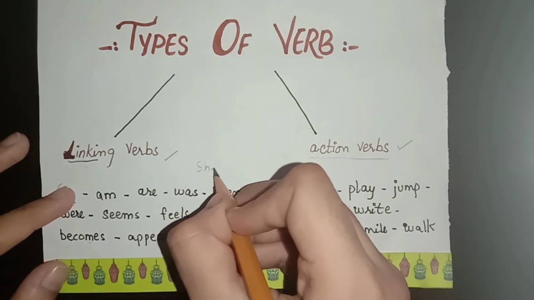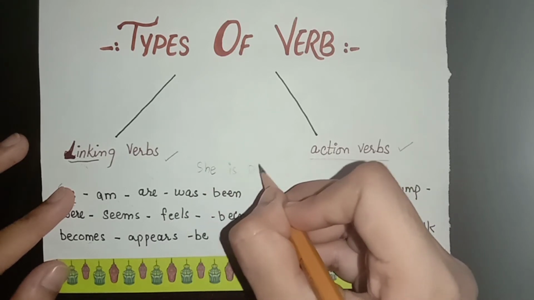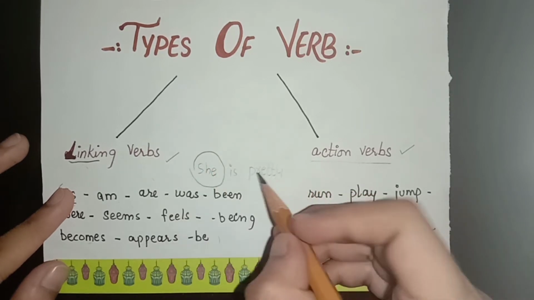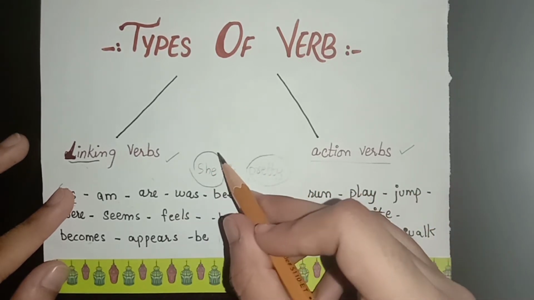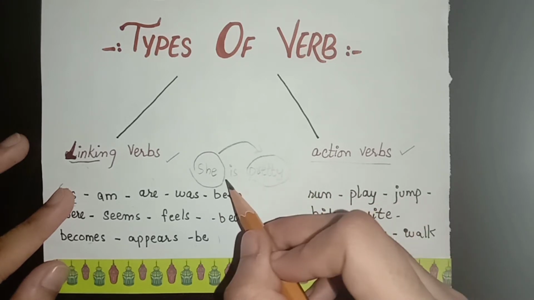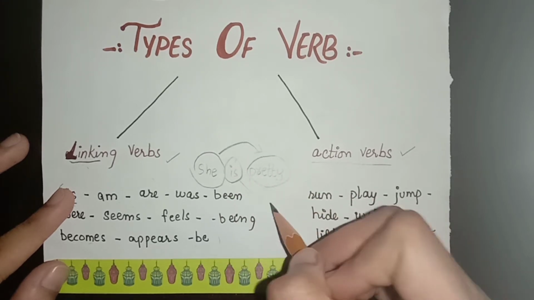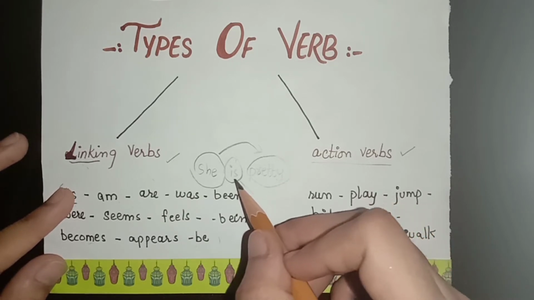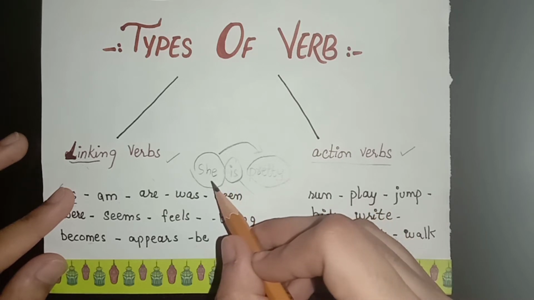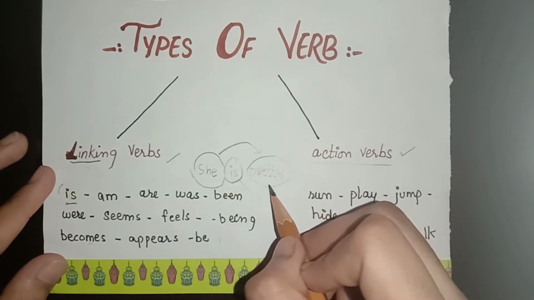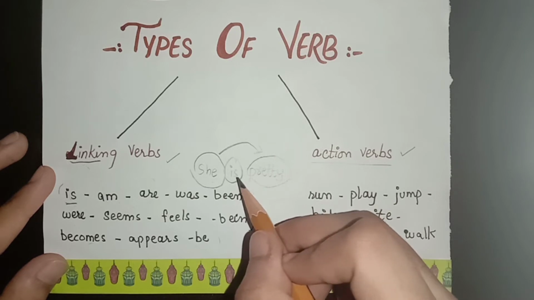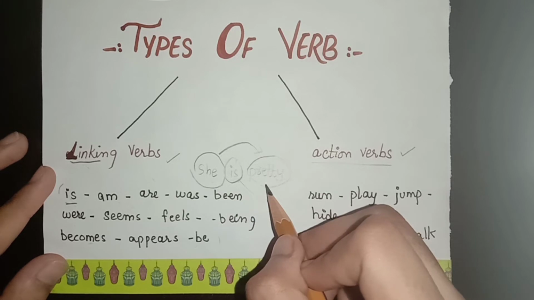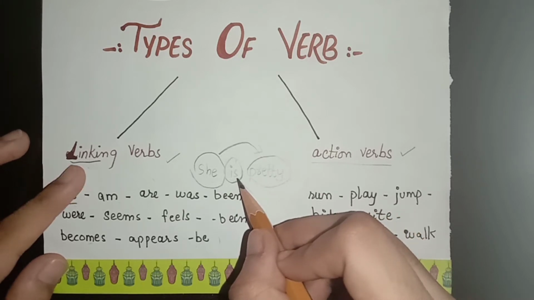She is pretty. So, she, which is a pronoun, and pretty, which is the description of the pronoun, an adjective, are connected by a verb. As you can see, I have already told you that a verb comes in the middle of the sentence. So, the verb is here between the pronoun and its adjective. So, is is connecting the two words, a pronoun and its complement. So, is is called the linking verb.